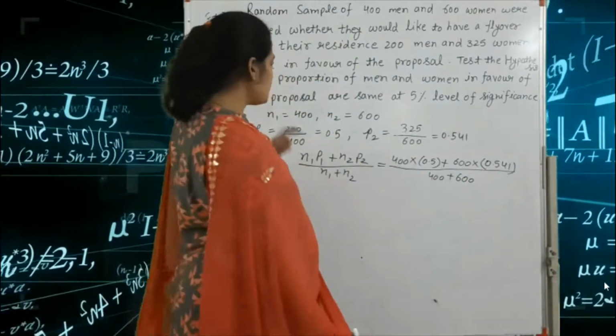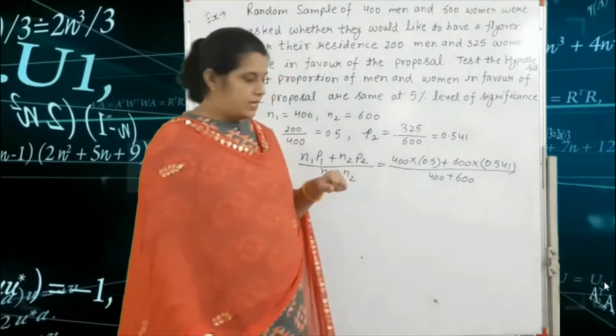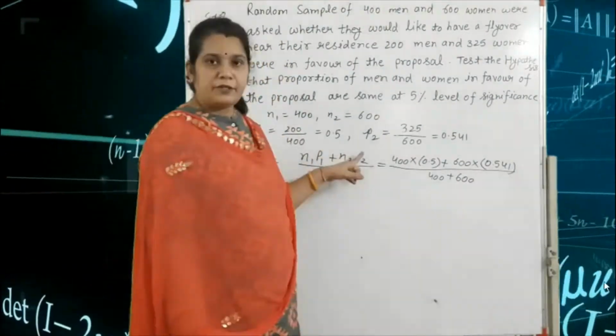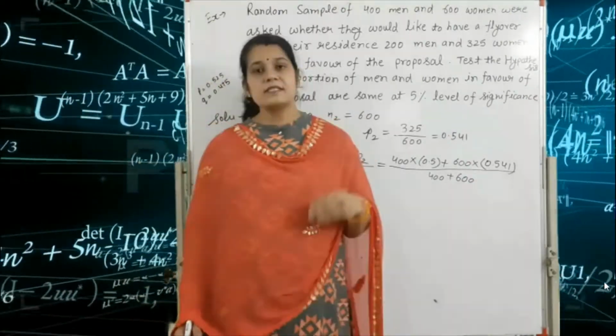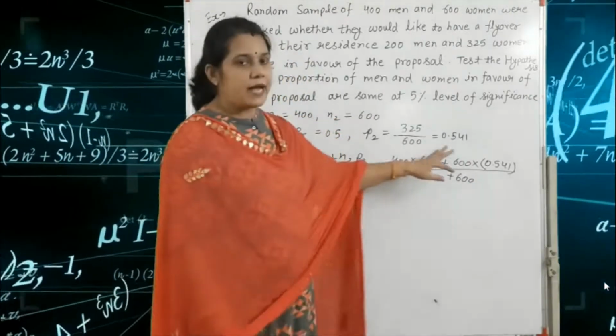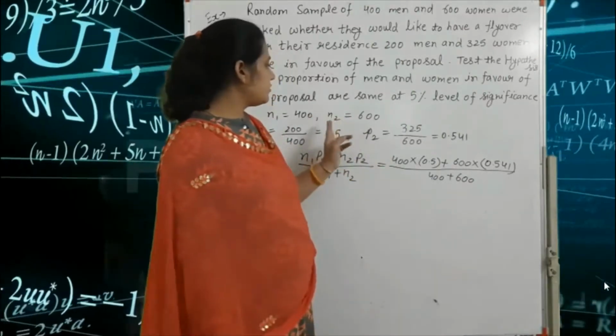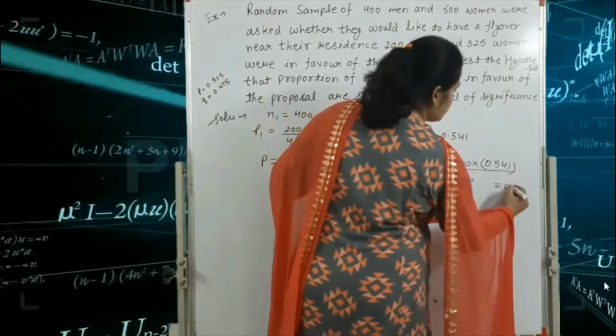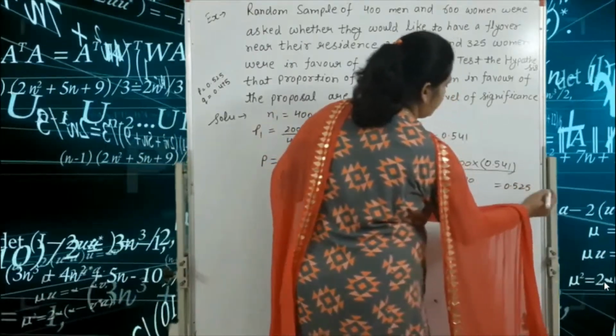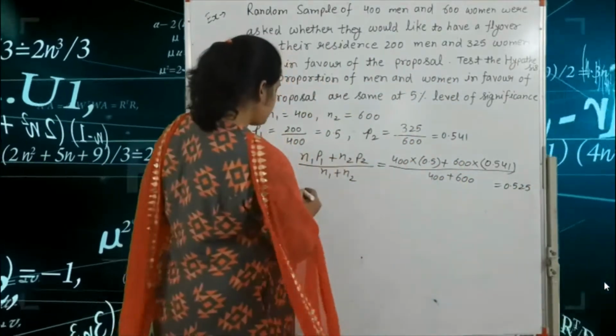Solving this step, we get 0.525. That means small p is 0.525.